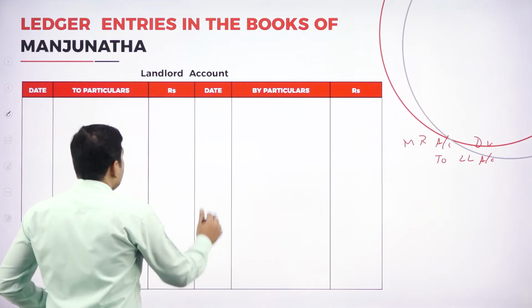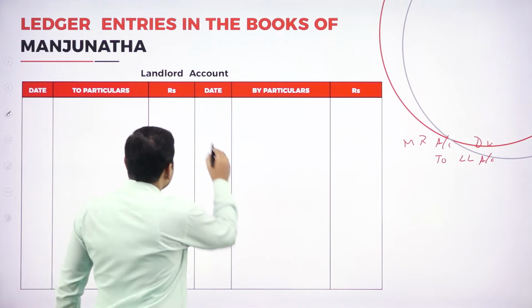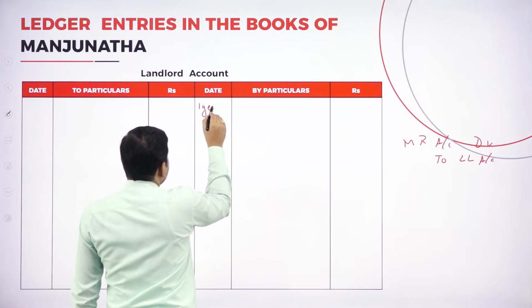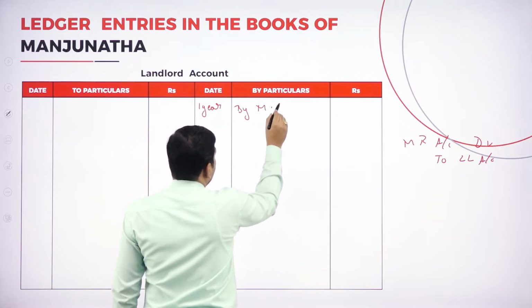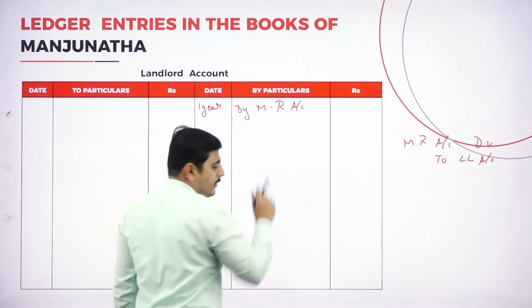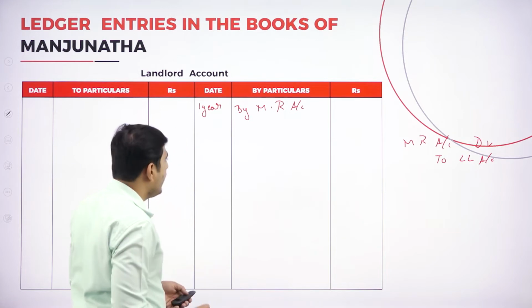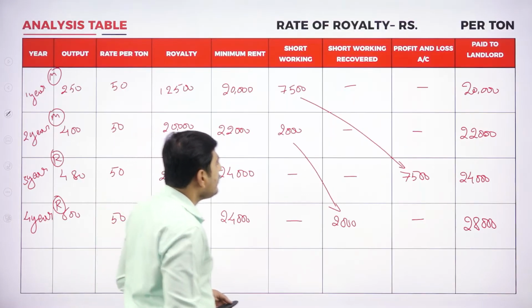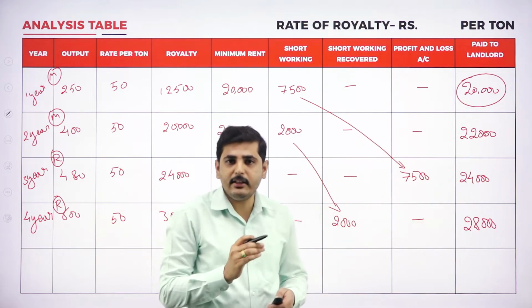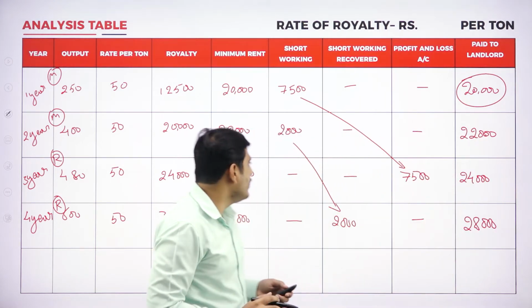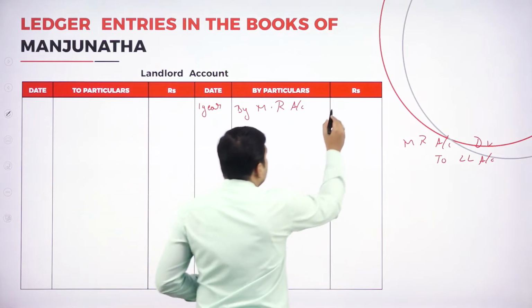Let's write here. Which date? On the first year. First year by minimum rent account. So what is the amount? What amount have we paid? Whatever amount we have paid to the landlord. We are paying 20,000 rupees to the landlord, so we should write 20,000 rupees here.